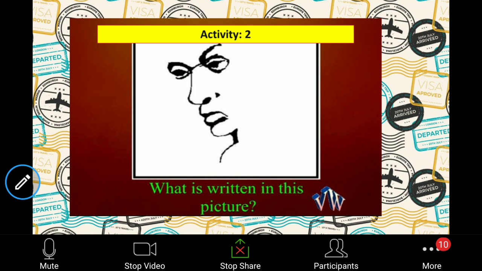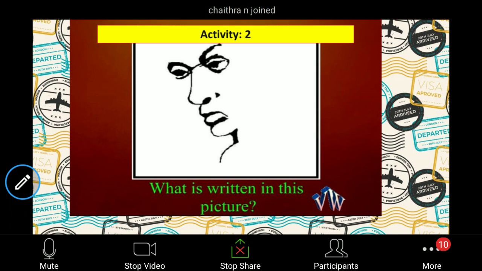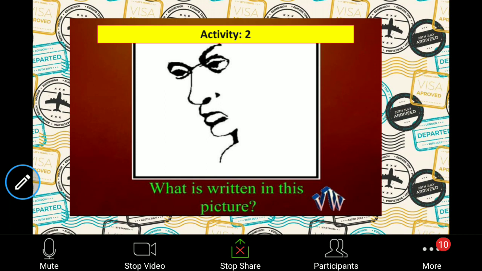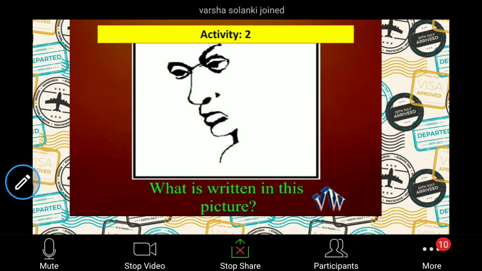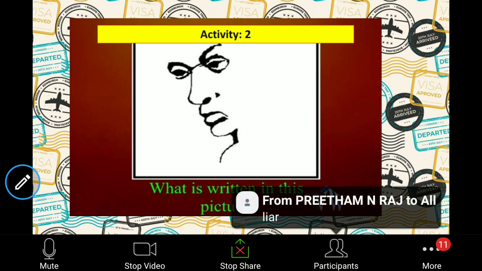What is written in this picture? Can you guess it? Yes, you can answer. Either say it or text it. What is written in this picture? Are you all able to guess? Just answer me. Is it yes or no? If no, then I can move on. Okay.